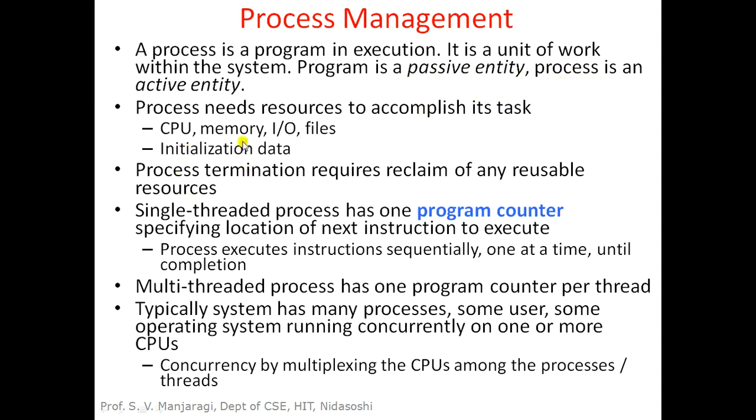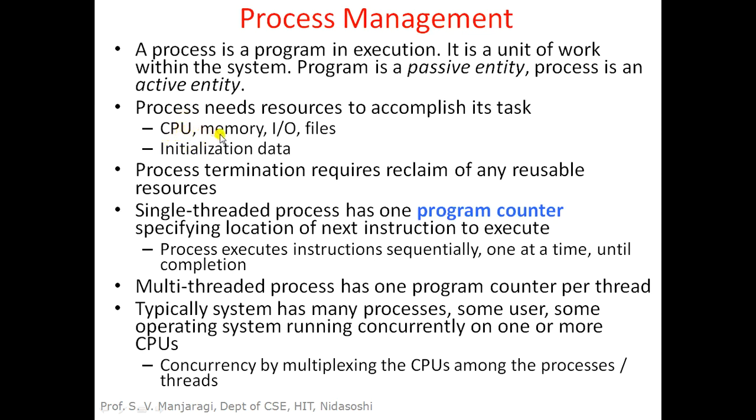Whenever a new process is created, what is a process? Execution of a new program. If you want to execute a new program, if you want to create a new process, we need to allocate some resources. Without resources, that process or program cannot perform any task. Which kind of resources do we need to allocate for the new process? A new process requires CPU time. Ultimately, a process is nothing but a program in execution. Program instructions will be executed by whom? The central processing unit, CPU. So a process definitely requires the CPU.